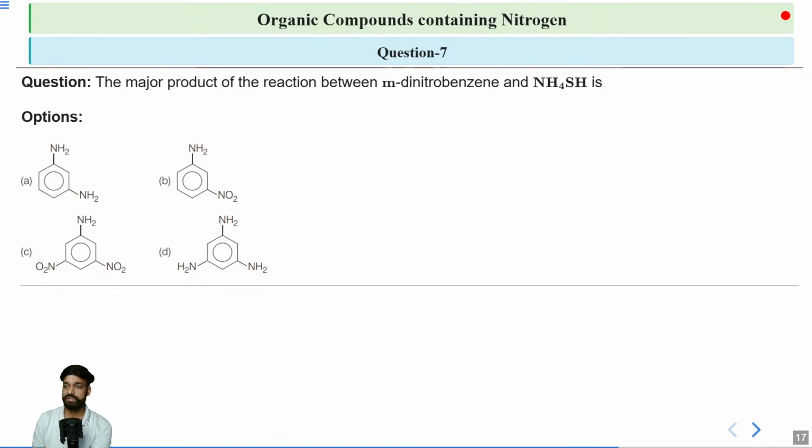Question number 7. The major product of the reaction between M-dinitrobenzene and NH4SH is. So this is an interesting one. You can just try it by yourself. I have not given a clue before in the theory part. So you will first take M-dinitrobenzene, means nitrogen is present at two parts and they are at a relation of 1:3, right? And you have to treat it with the NH4SH. What will be the product for this reaction then?